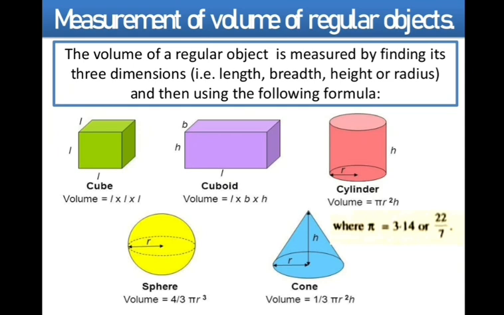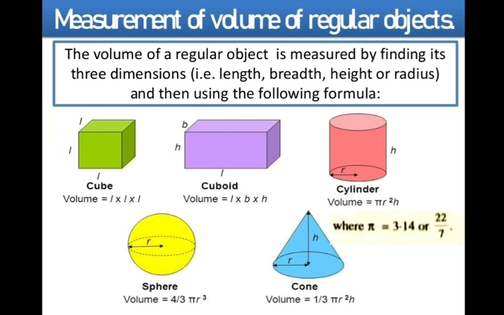For example, if we want to measure the volume of a cuboid, what do we have to measure first? We have to measure the length, breadth and height of the cuboid using a measuring tape or ruler scale. Once we know the length, breadth and height, we can apply the formula. What is the formula for the cuboid? Volume is equal to length into breadth into height. So we will use our formula and easily find the volume.